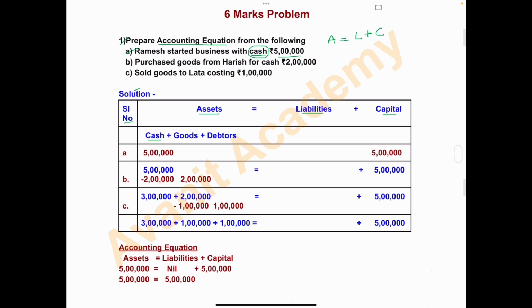So point A ದಲ್ಲಿ cash ಕೆಳಗಡೆ ಬರೀರಿ amount 5 lakh. Whatever the amount invested by the owner to start the business, it is called capital. Yes, in first transaction, Ramesh started business with cash of rupees 5 lakh. So this 5 lakh amount in form of cash is treated as capital. So in capital, we will write amount 5 lakh.